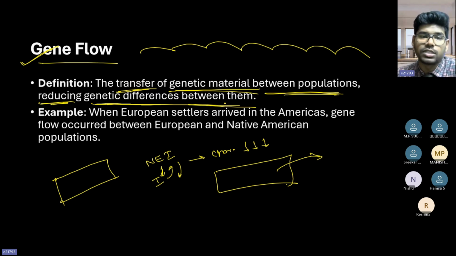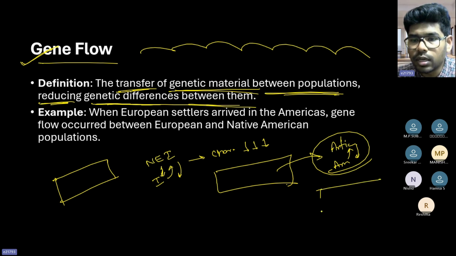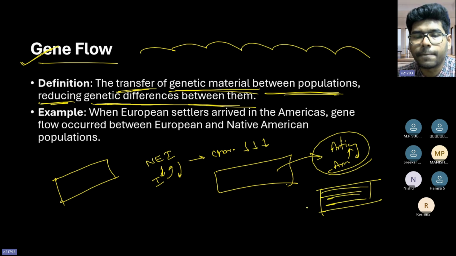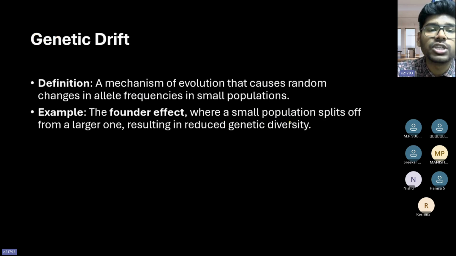So whatever the genetic differences that are there, that will become reduced over time because genes are flowing between different populations. If you have seen Africans and Americans in America, obviously because the genes are flowing between the black and white people, the brown population is increasing, right? And that gradually increases eventually if the same thing happens. So that is what we call gene flow within the population, right? So European settlers arrived in America and gene flow occurred between them, and finally the population is becoming more or less similar, right? There is no difference. So that is gene flow.